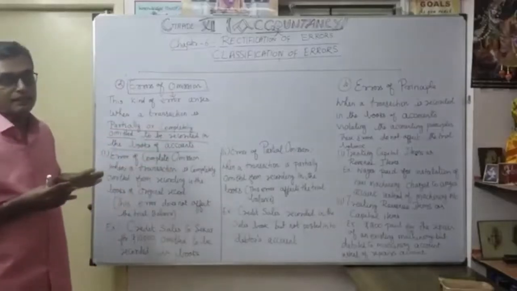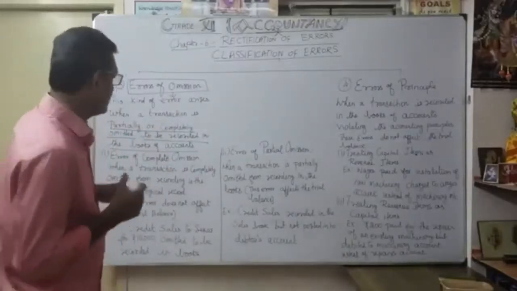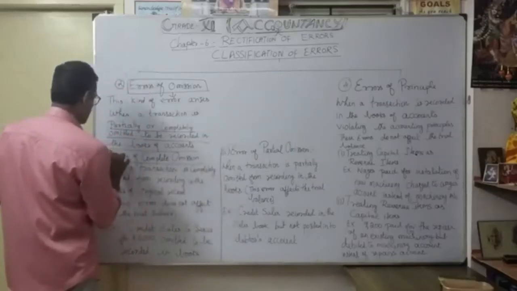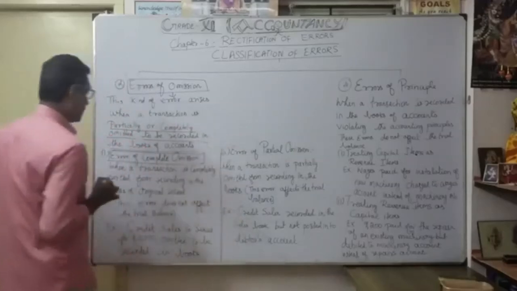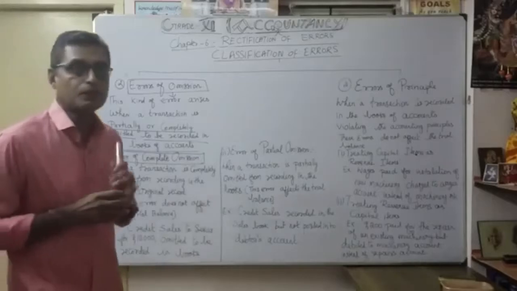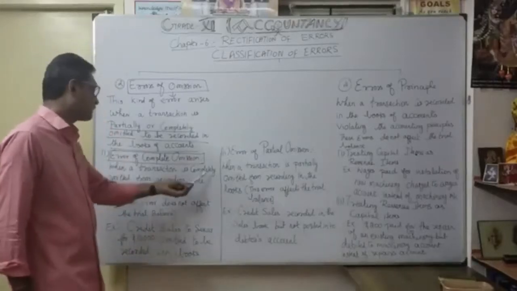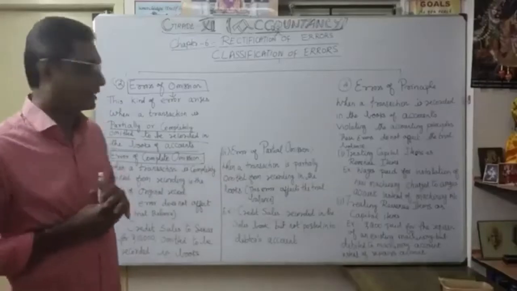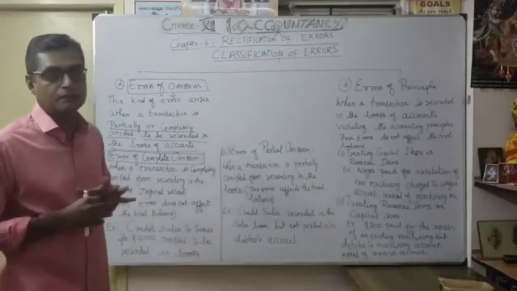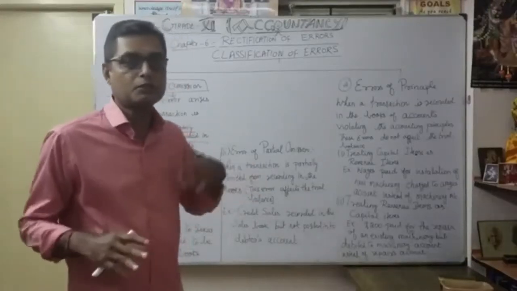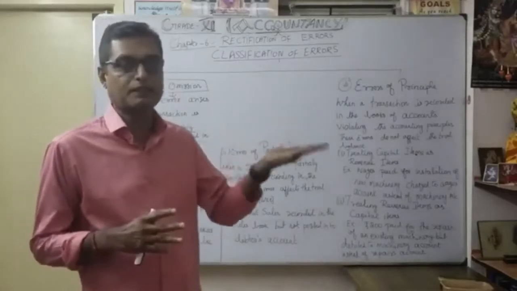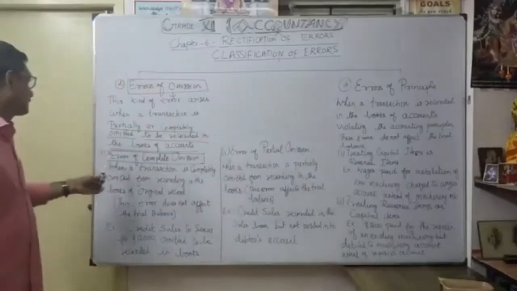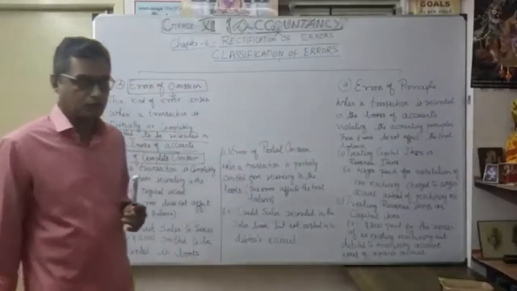Under that, there are two types of errors. One is called errors of complete omission. What is the meaning of complete omission? When a transaction is completely omitted from recording in the books of original entry, you completely forget to record the transaction, the entire debit and credit. You totally forget to enter the transaction. That's why it is called error of complete omission.